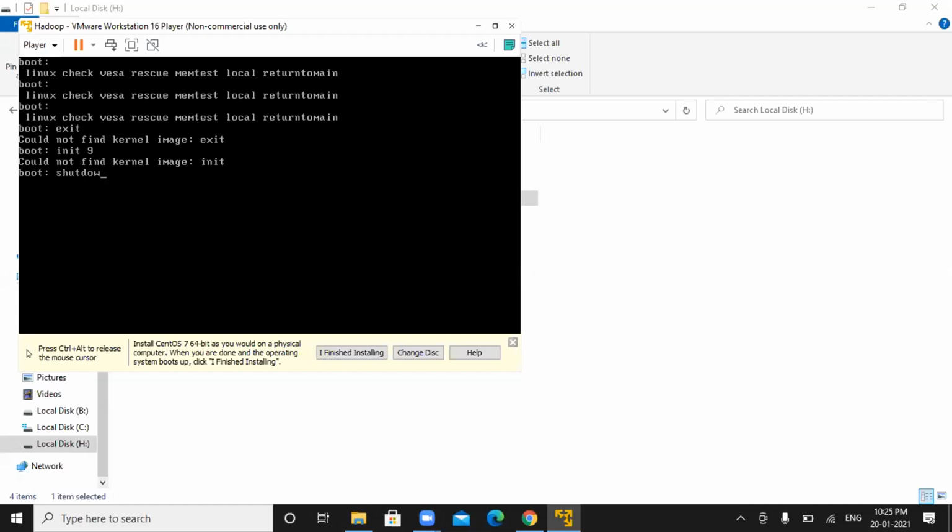You have to wait to get control, or press right side Alt Control key on your keyboard.